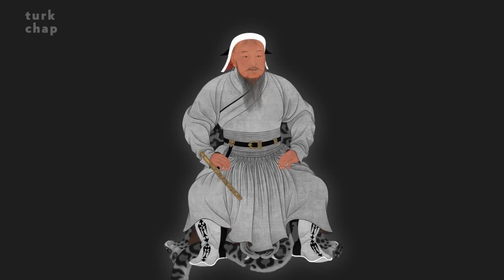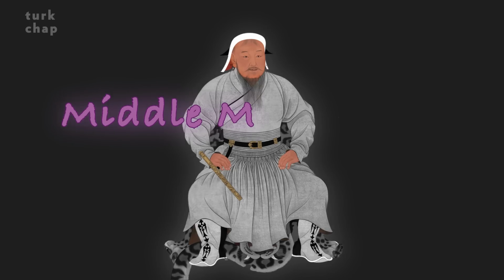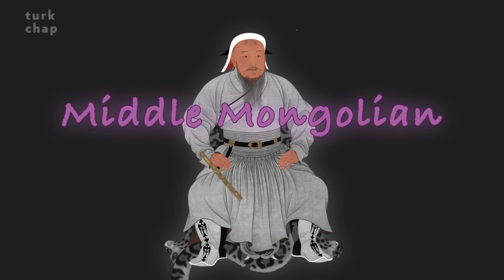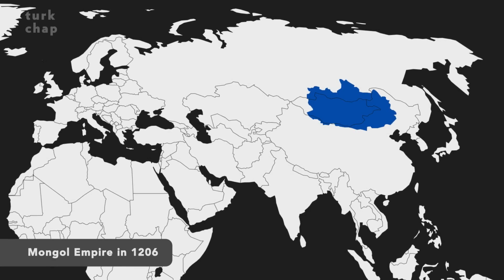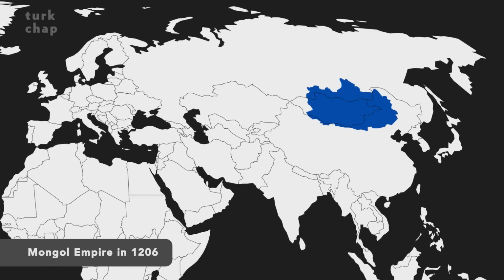All of the Mongolic languages spoken today are derived from Middle Mongolian, which was spoken during Genghis Khan's era in the 1200s. Although the total population of the Mongolic people today is a little more than 10 million, which is not very high, the Mongolic languages are spoken in quite a large geographical region. But why is that?